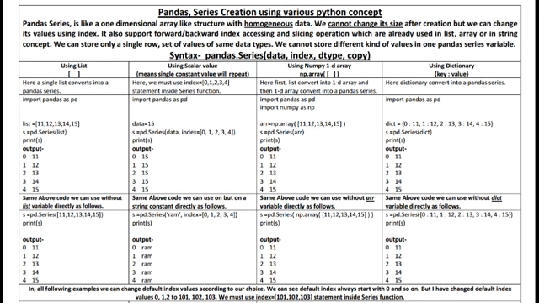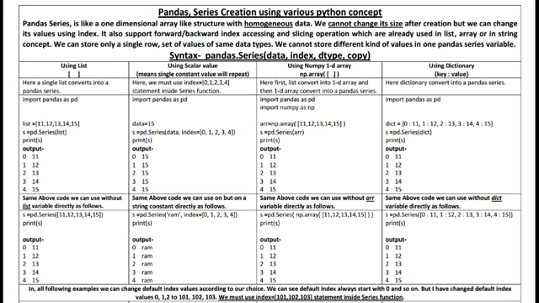We can also store strings, more than one string in a pandas series, and we can perform so many things which we can't perform using NumPy functions. But when you convert this 1D array or 2D array into a pandas series or pandas data frame, we have more power and we can perform so many things using this pandas concept.